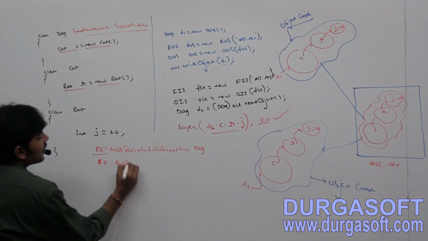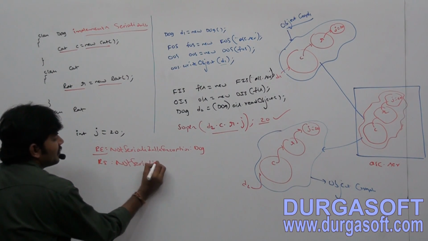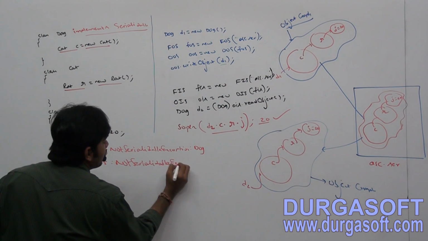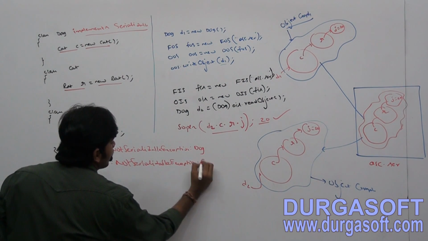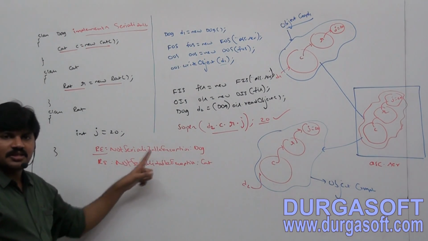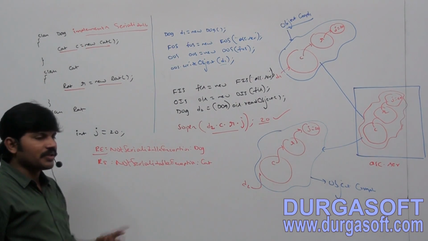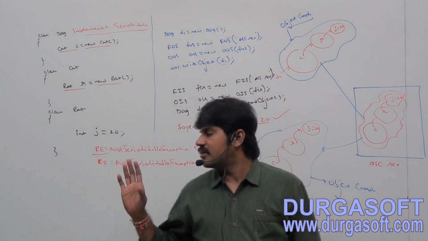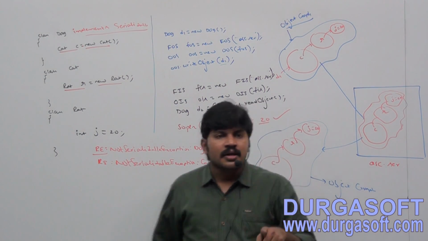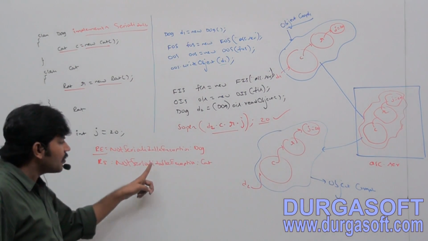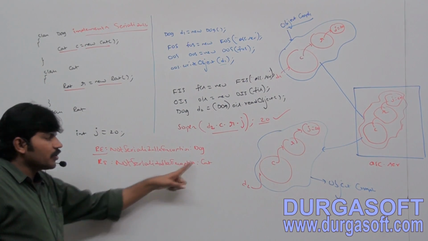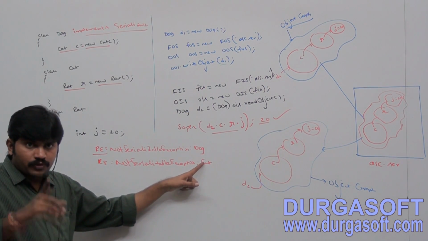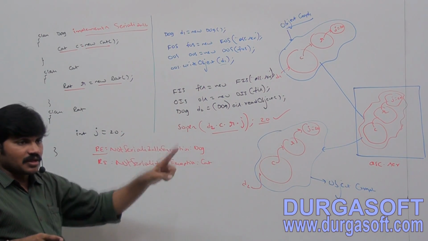Immediately we get NotSerializableException, for which one? Cat. This is a clear indication. So internally the Cat object is serializing. If the Cat object were not serialized, we wouldn't get this exception. This is the practical proof that internally Cat is also serializing, right?